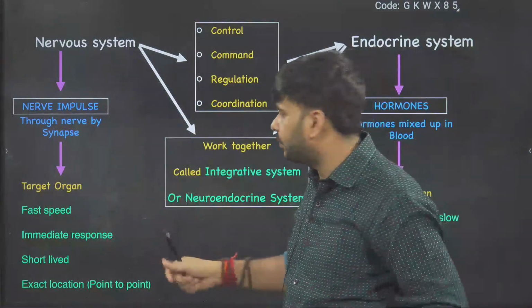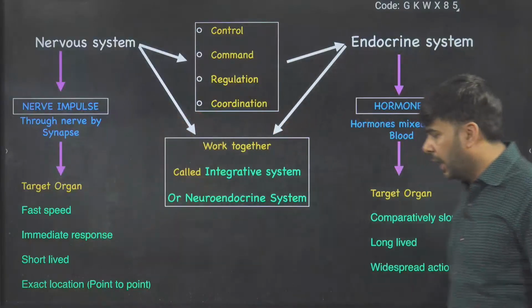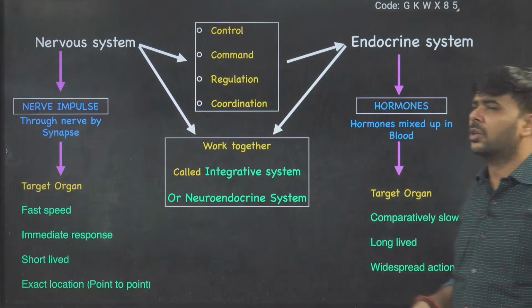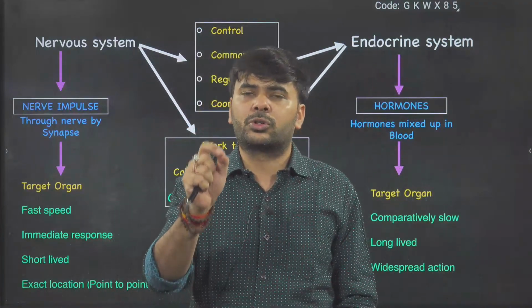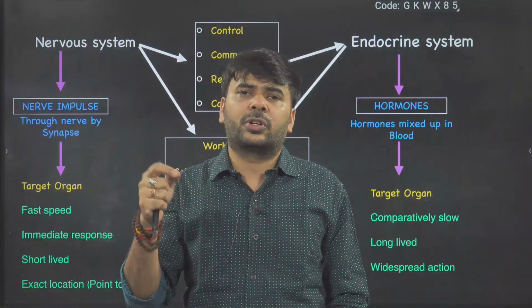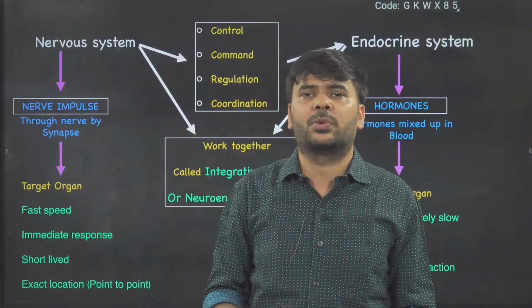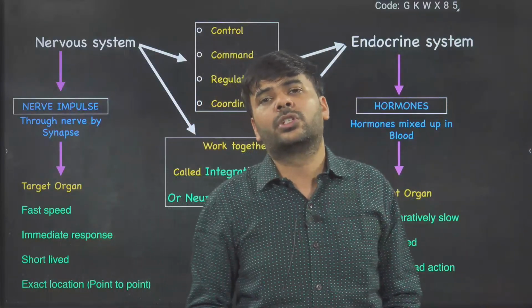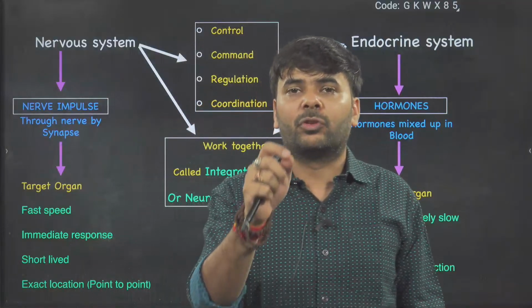First here. So there is an immediate response in the nervous system, and you'll get a comparatively long-lived response in the hormones. Long-lived response means suppose a hormone is released now, so for half an hour, for 2 hours, for 3 hours, for 4 hours, the response will be there. It is called a long-lived response. Some of the hormones work for months, not days, not hours, for months.